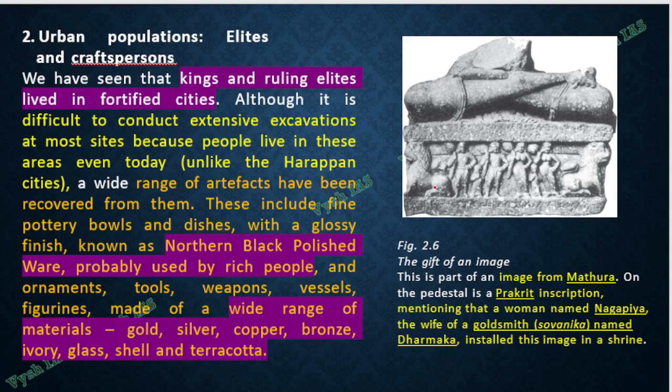Okay. And here one inscription, one thing is there. In Mathura, you got one Prakrit inscription on a sculpture, in which a term called Sovanika is written, which means goldsmith. The woman named Nagapiya, the wife of a goldsmith named Dharmaka, installed this image in a shrine. That you understand by the Prakrit inscription available on the shrine in Mathura.